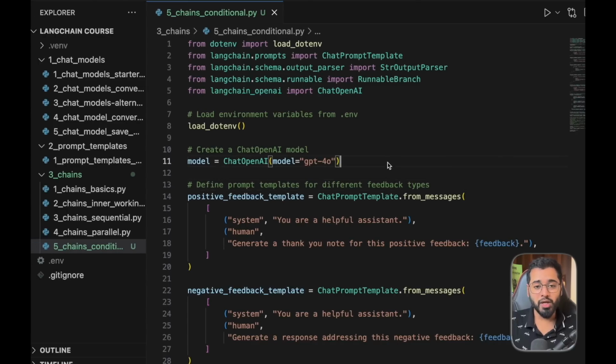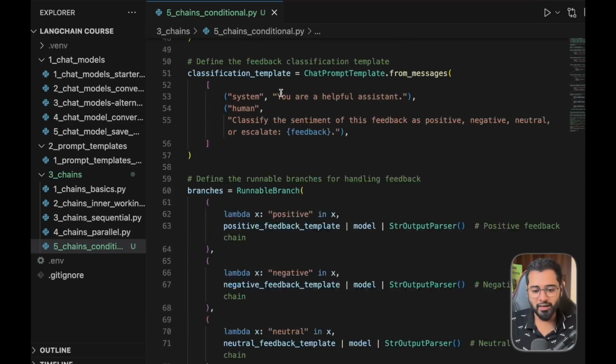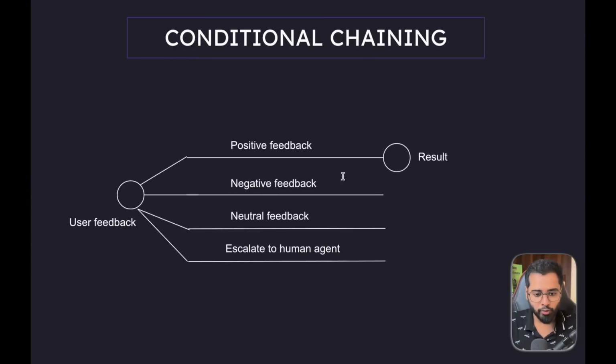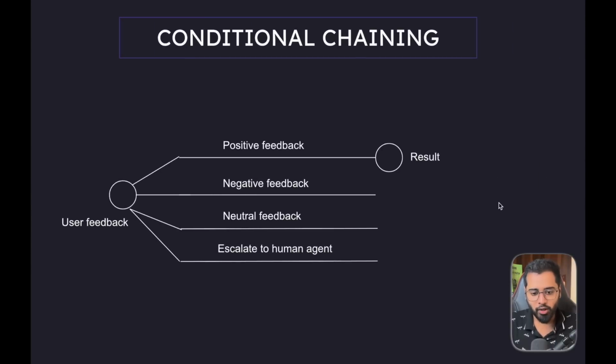So in this section, we are going to be looking at the last most commonly used type of chaining called conditional chaining. As you can see, I've already prepared the code for that. But before we jump into the code, it will help if we understand the problem that we're actually trying to tackle in this section. To explain this, I've prepared a flowchart.